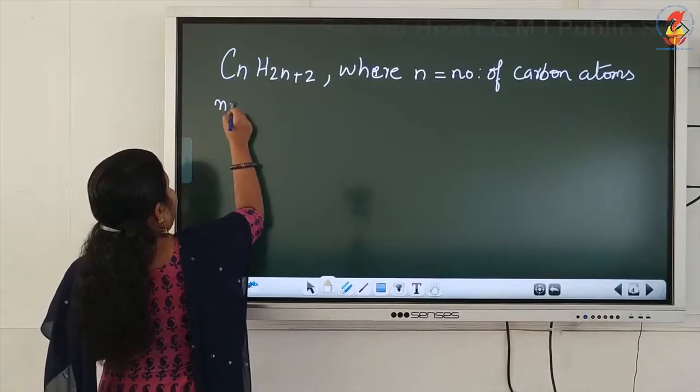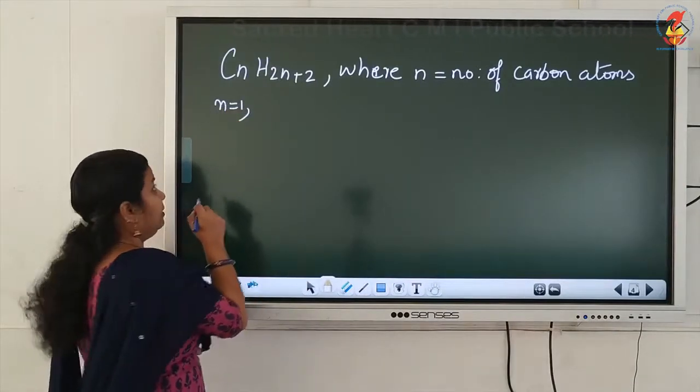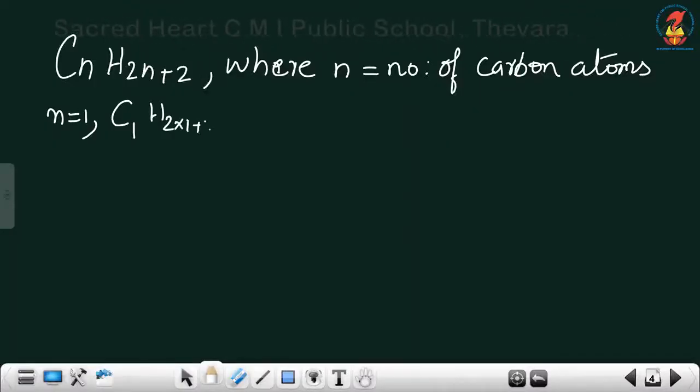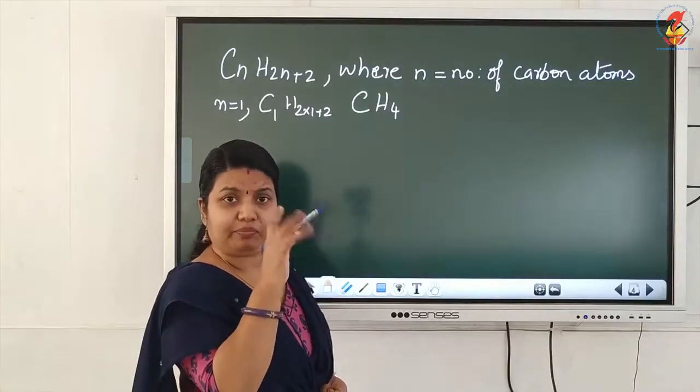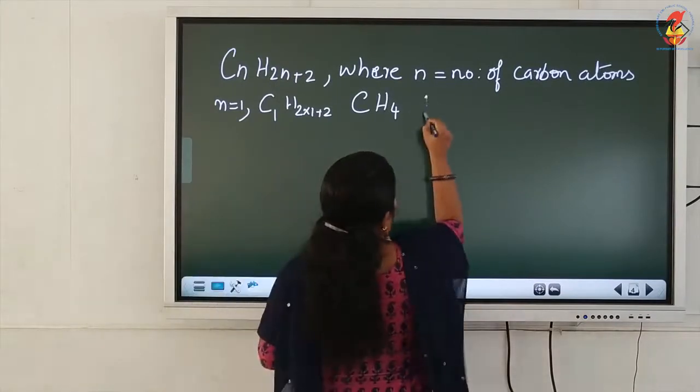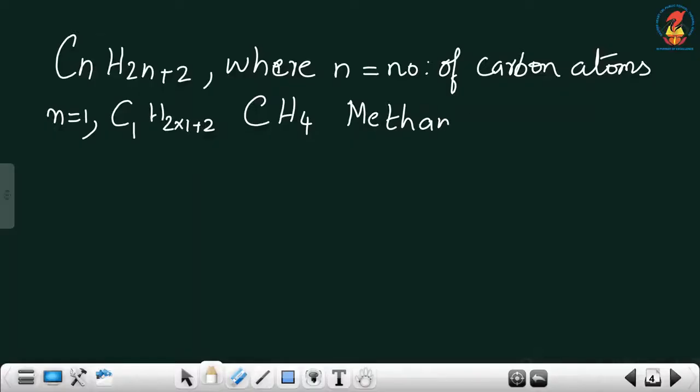For example, n is equal to 1. What will be the formula? C1H(2 into 1 plus 2). So C1 you need not write. C stands for 1. So CH4. 1 you need not write in the formula, that we have learned in 9th standard. So just write C, it means 1 carbon atom. So 2 plus 2, 4. Name of this compound is methane. Now its structure is